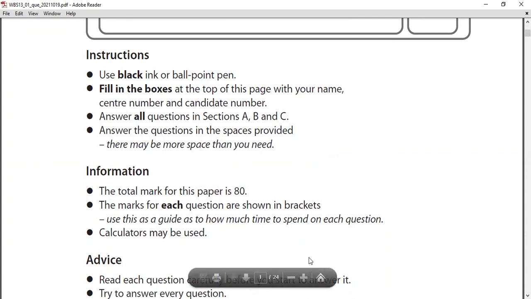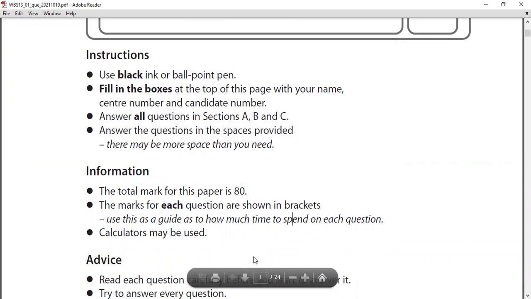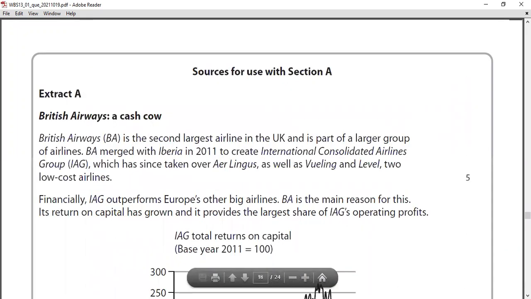Okay, let's go to the case study, section A. We'll read case study 1. Sources for section A. Extract A, British Airways, the cash cow. British Airways, you know, the famous airline.